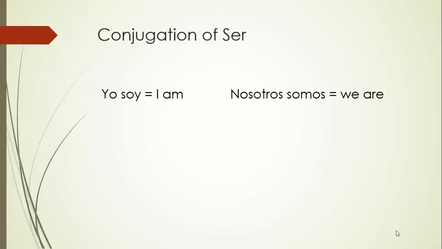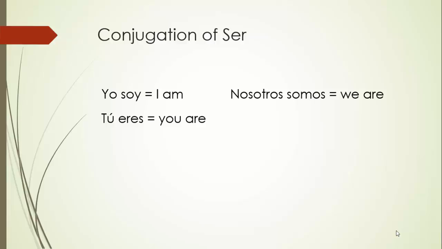In English, when we conjugate, we say I plus a form of the verb to be. So I am, we are. We're going to do the same thing in Spanish. Yo soy is I am. Now, you'll see in a minute that soy only goes with yo. So there isn't really any need to say yo soy. It's kind of redundant because the only thing that can go with soy is yo. So often you'll just see people write soy instead of yo soy. Yo soy, I am. Nosotros somos, we are. So we've changed ser to soy for yo and somos for nosotros.